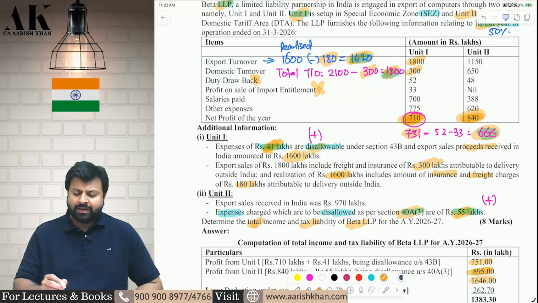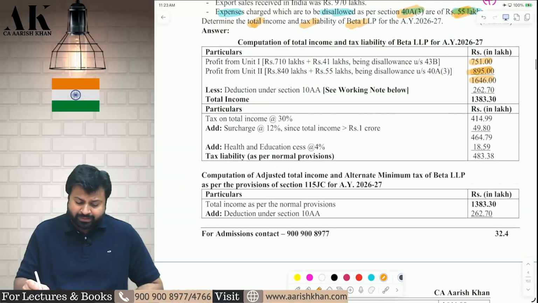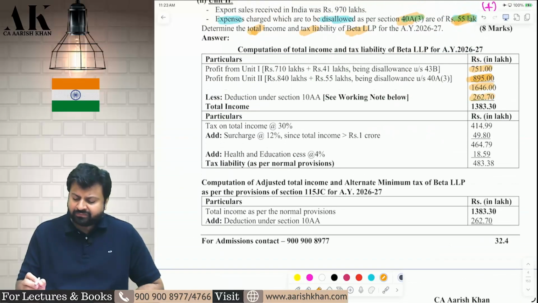Now, I will multiply 666 into 1420 export turnover divided by 1800 total turnover, and therefore, I will get my deduction. Of that, I will take 50% deduction. Therefore, my deduction comes to how much? 262.570. After that, I will compute tax. On that 1383, I will apply 30% tax, 12% surcharge because the income is more than 1 crore, 4% cess. This is my tax as per normal provision.